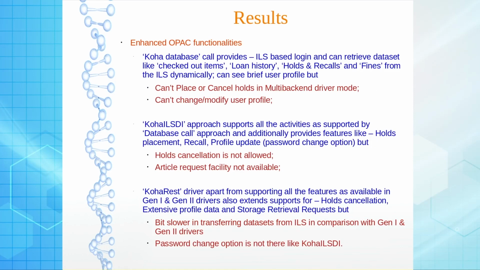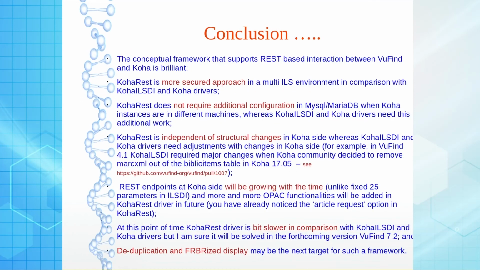It can do many OPAC functionalities compared with generation 1 and generation 2, including password-based login, profile update, password change, everything. So in conclusion, we can say that Koha REST is much more secure.